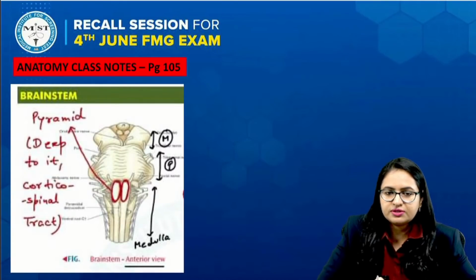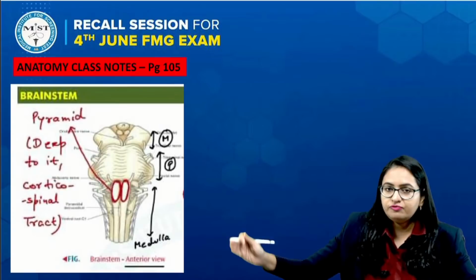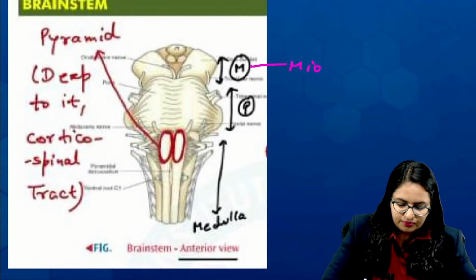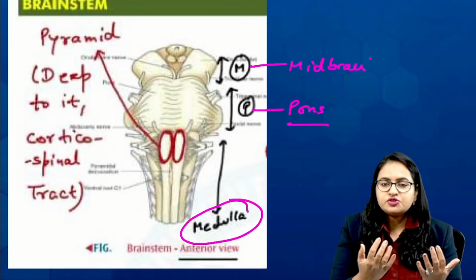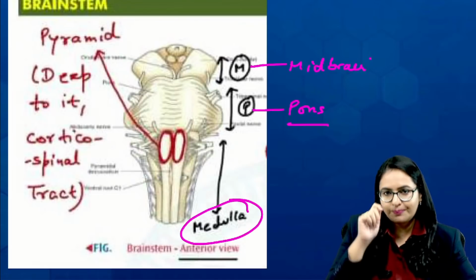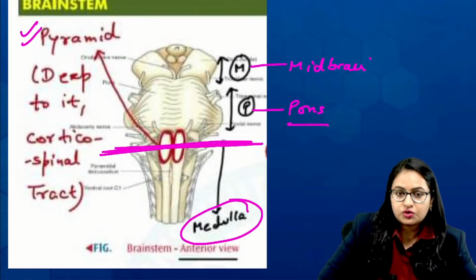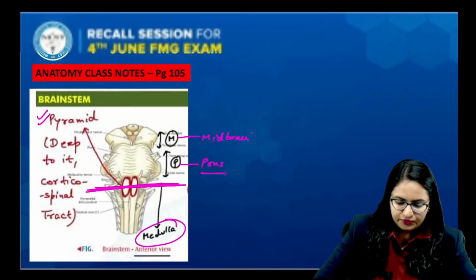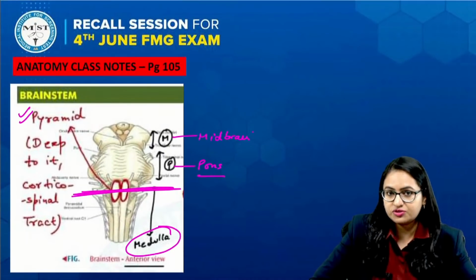Now when you see this image, which we have already discussed in the classes, we always talk about the entire view of the brainstem in which this is the midbrain, this is the pons, and on the lower side this is the medulla. And in the medulla, on the anterior side, a very prominent structure is there, which is the pyramid. Now if we take a section at this same point, then on the anterior side there will be a prominent structure, the pyramid, and deep to it, the corticospinal tract is present.